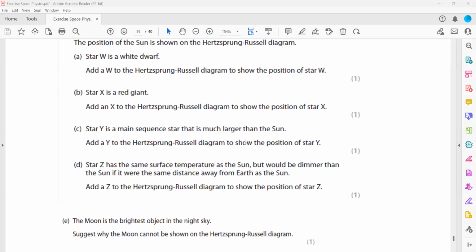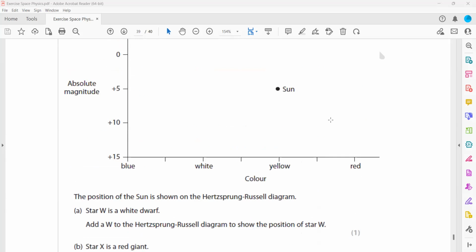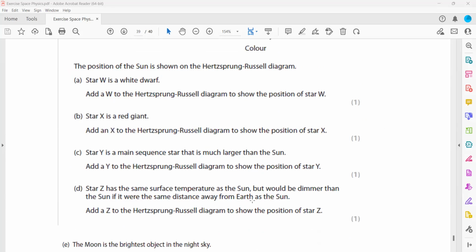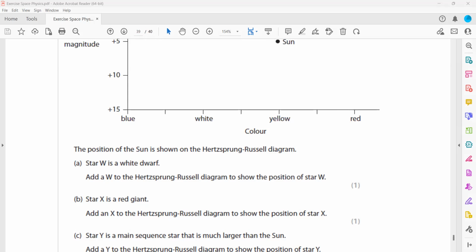And star Z has the same surface temperature as the sun, but would be dimmer than the sun if it were the same distance from the Earth as the sun. Add Z to the Hertzsprung-Russell diagram, show the position of Z. So star Z has the same surface temperature as the sun, but would be dimmer than the sun if it were the same distance. So where do we have to show Z? In that case, Z will be below the sun.